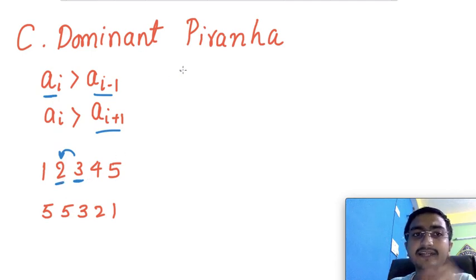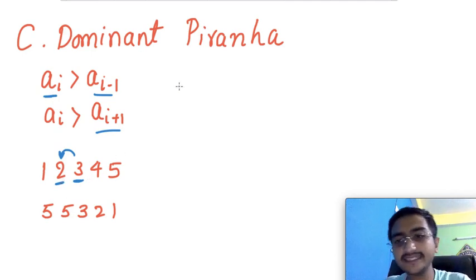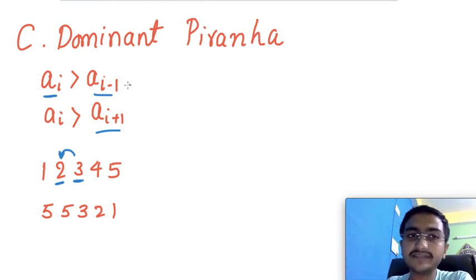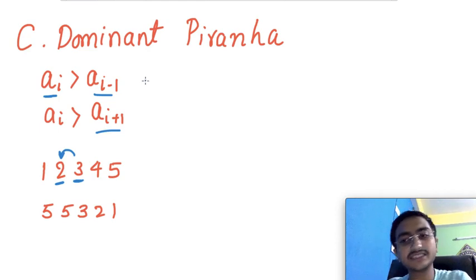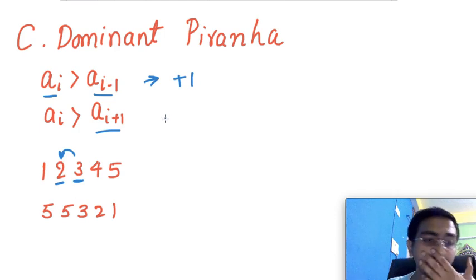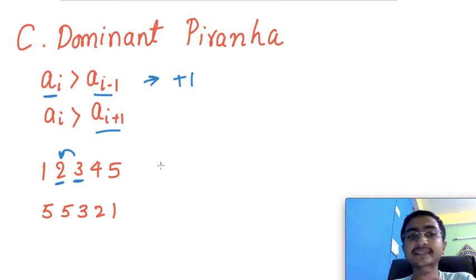And then you have to find one dominant piranha which can eat all of the piranhas, okay? And here one more thing was given: when any piranha eats any one to its left or right, its capacity increases by +1, okay? And we were told that we don't need to find all the dominant piranhas, we can just find any one of them.